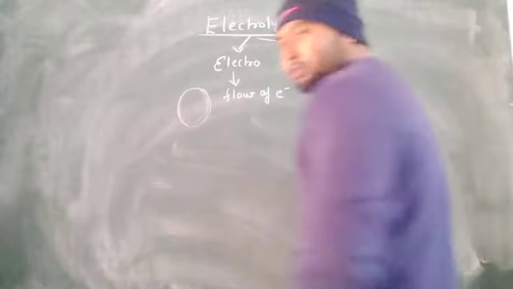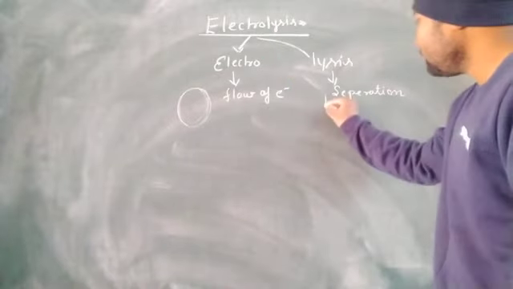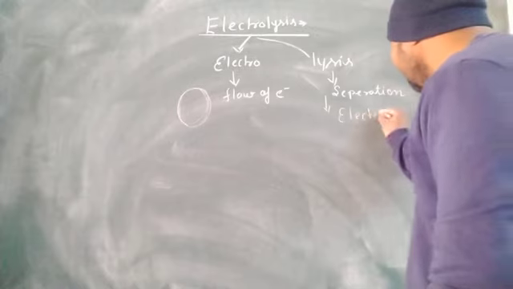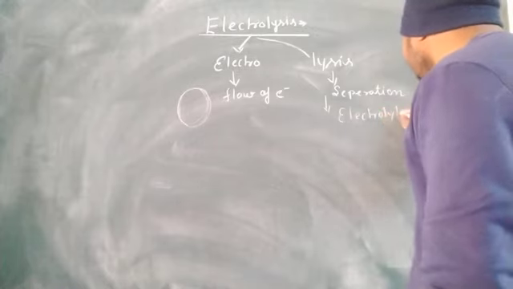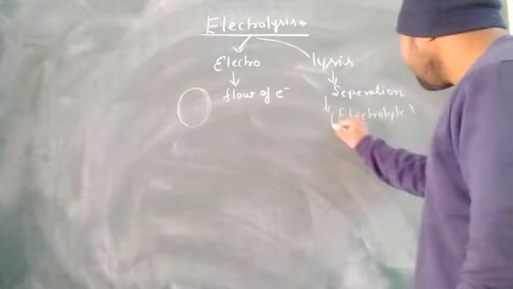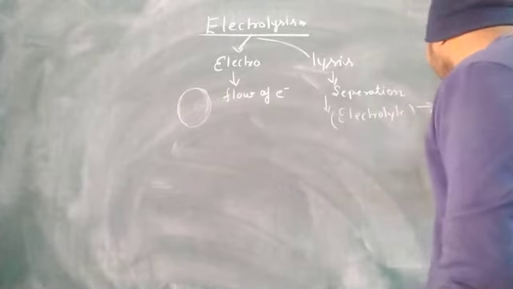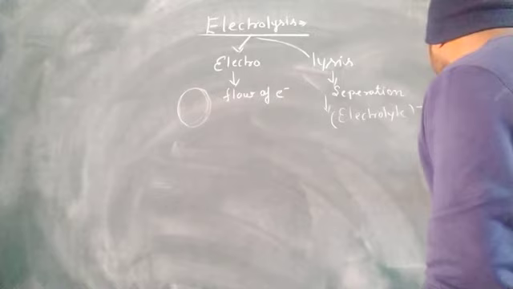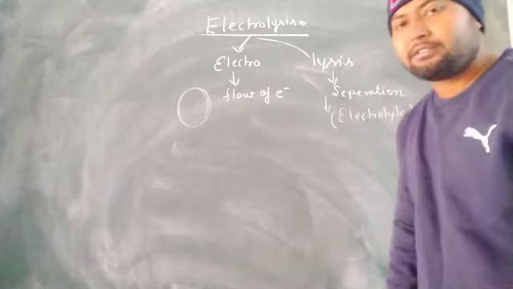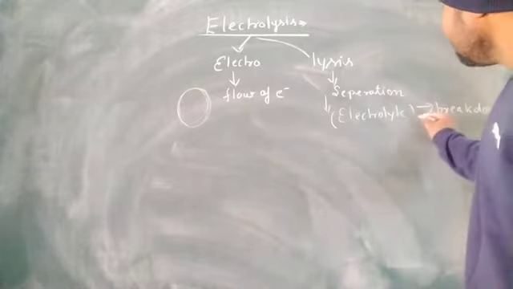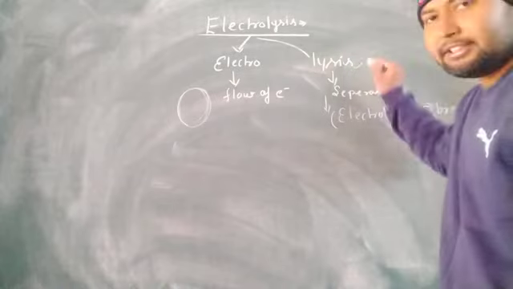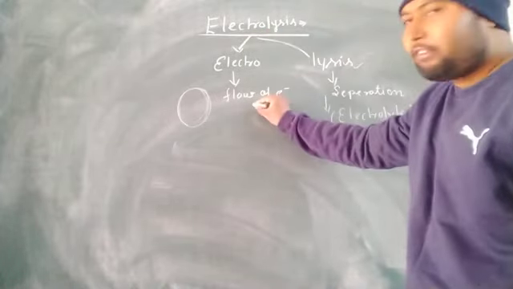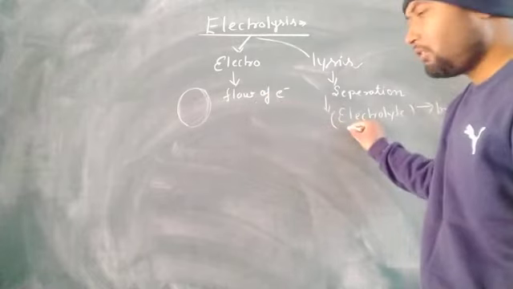And what is separated? In the process of electrolysis, we select an electrolyte, and when it breaks down, this process is considered as lysis. So it means in the process of electrolysis, there is flow of electrons and breakdown of the electrolytes.